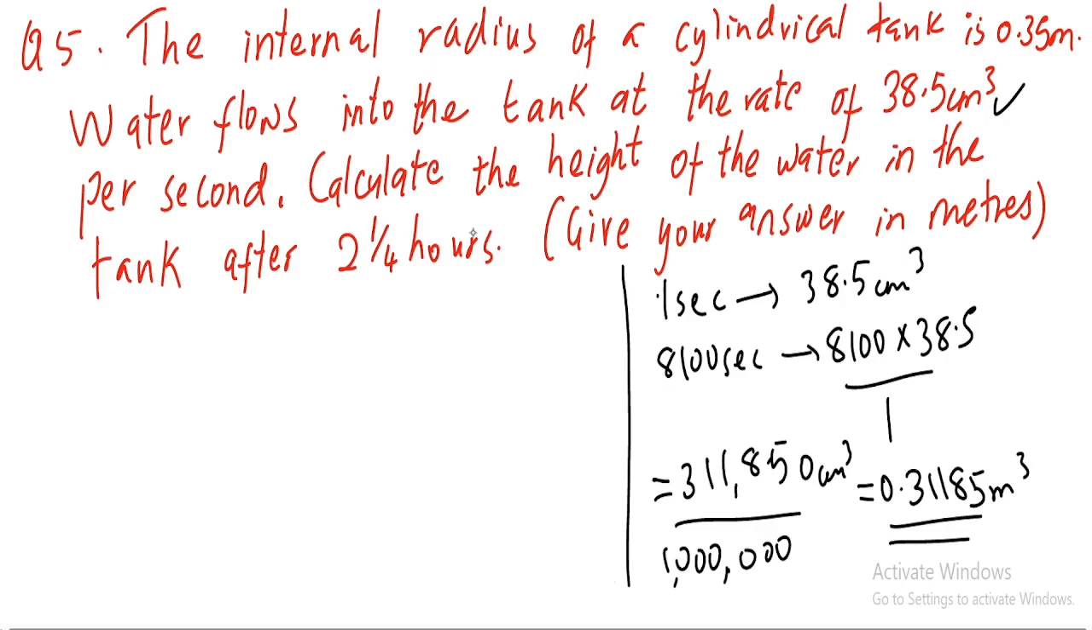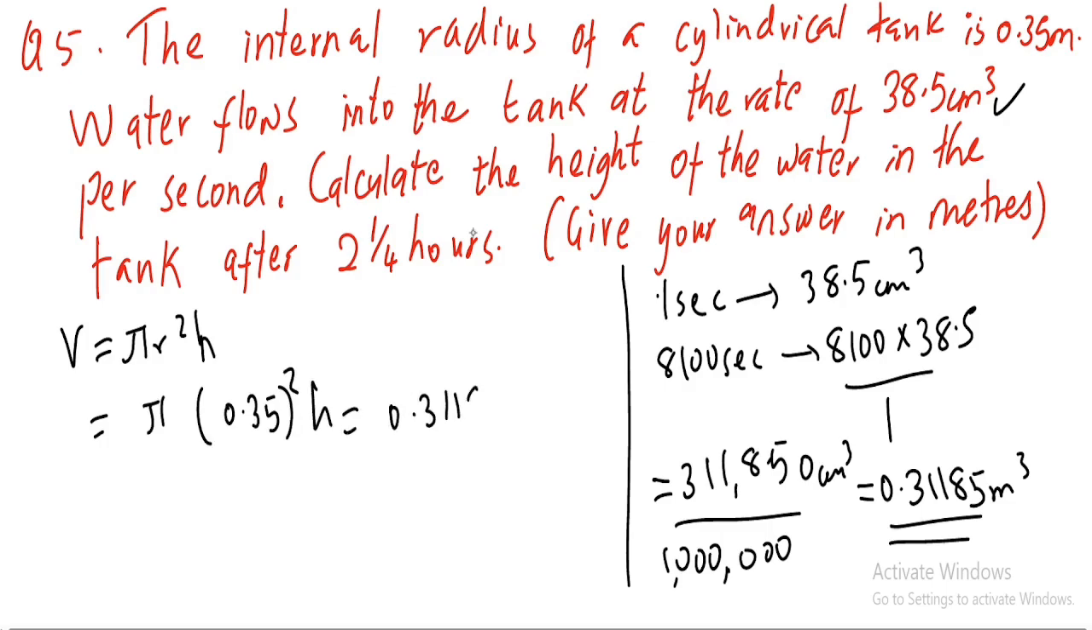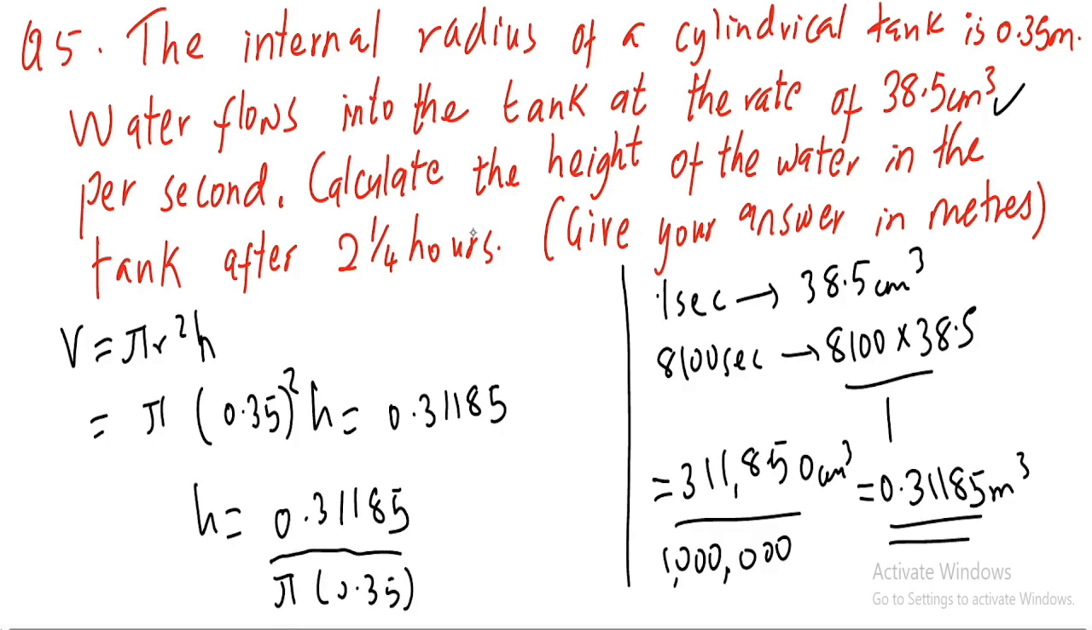Now since we know that is the volume, and volume equals pi r² times height, we need to find the height. Let's just leave it as pi times r squared, 0.35 squared, times our height, which is unknown. You know that the volume is 0.31185 cubic meters. Remember that 0.35 is in meters, so you don't need to change it to centimeters. To get the height, you just need to take 0.31185 divided by pi times 0.35 squared.